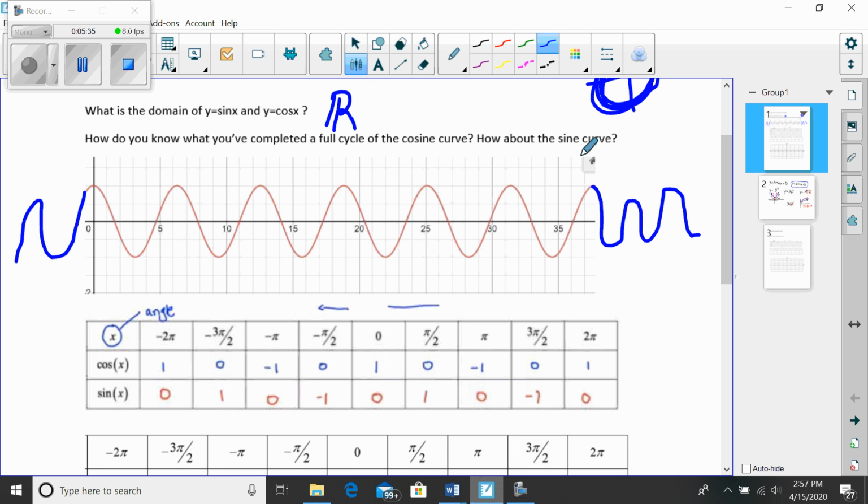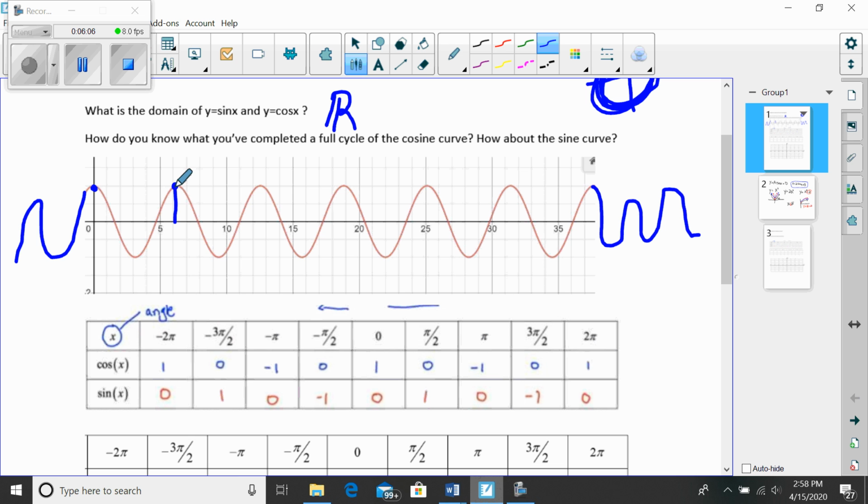How do we know when we have completed a complete cycle? One complete cycle of cosine happens between 0 and 2 pi. 2 pi is 2 times 3.14, so about 6.28, which I can see right here. A complete cycle of cosine is when I go from 1 back to 1.